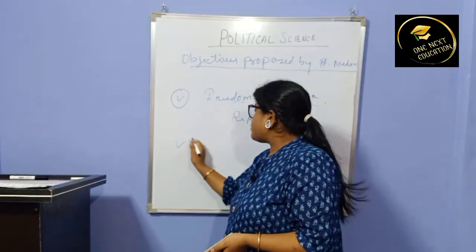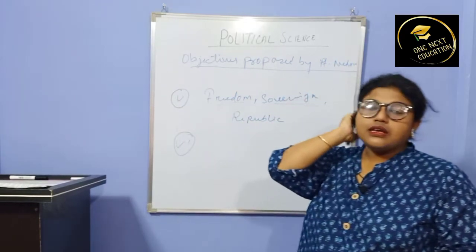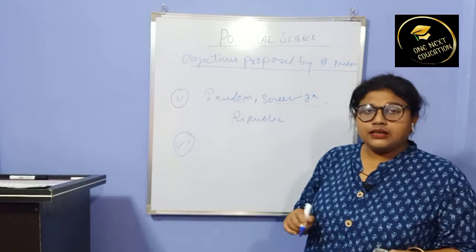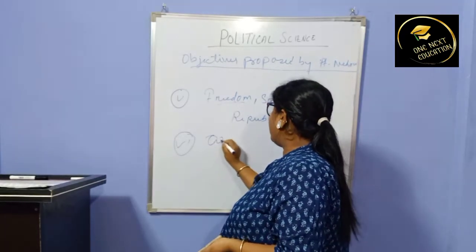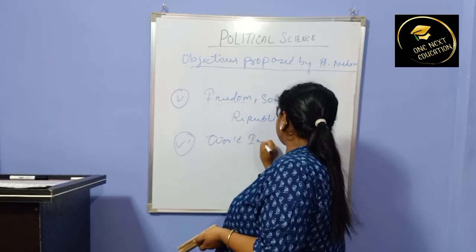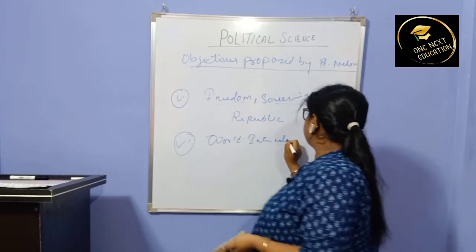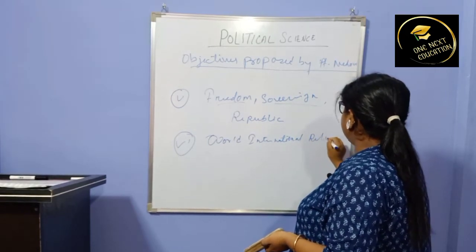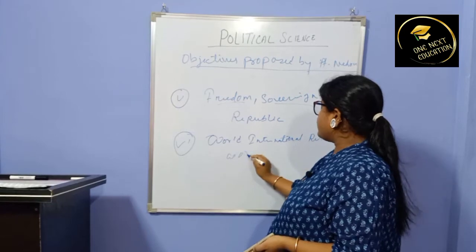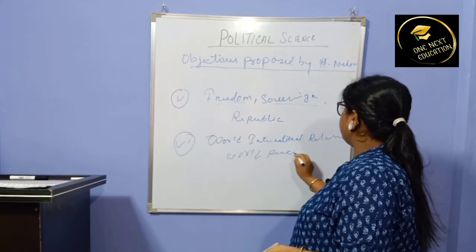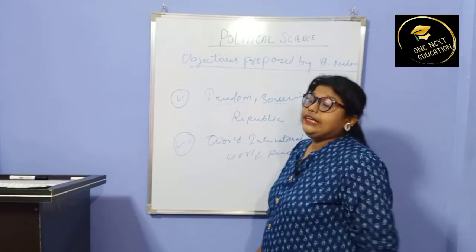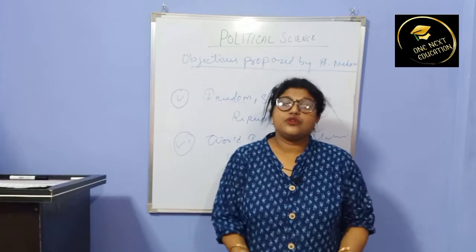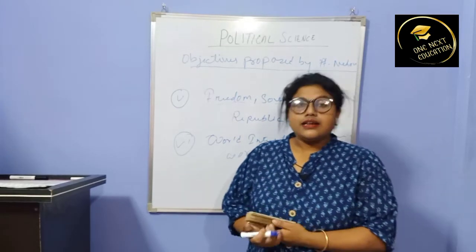Our sixth objective proposed by Pandit Nehru was that India should try to maintain world international relation, world peace, etc. So India should try to maintain cordial, good relations with other international countries.